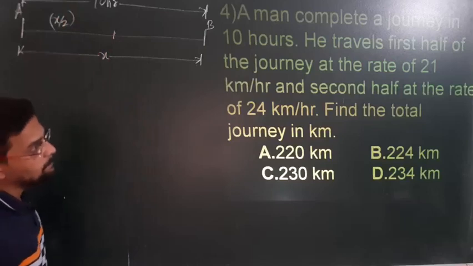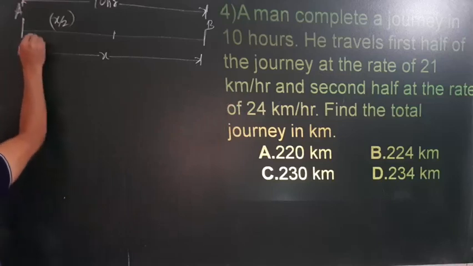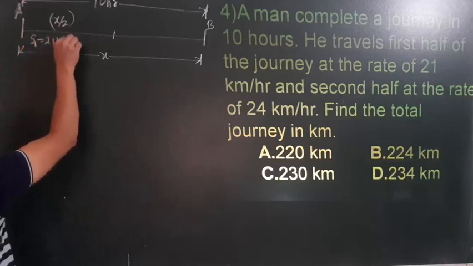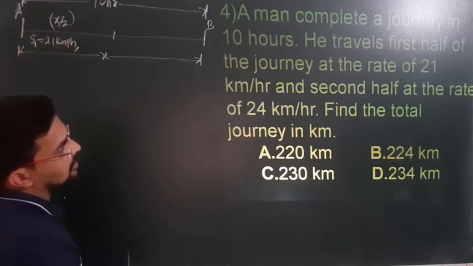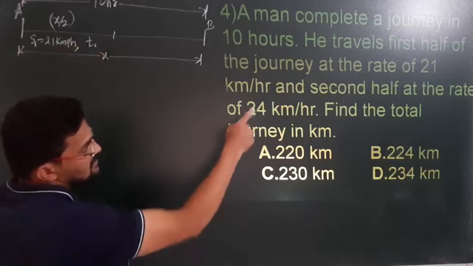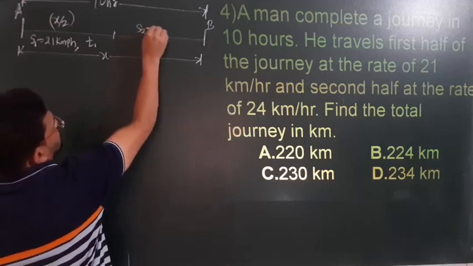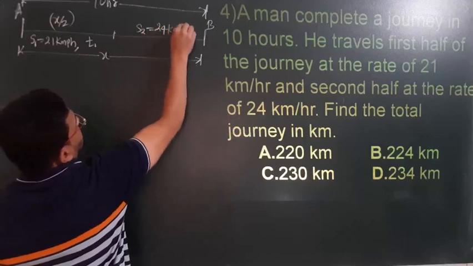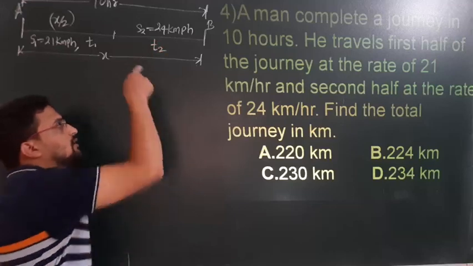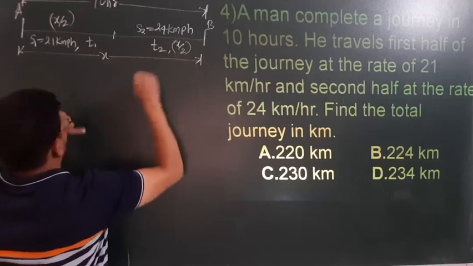First half of the journey means x by 2, at the rate of 21 kilometers per hour. I will consider this speed S1, that is 21 kilometers per hour, and the time t1. And the second half, S2, is at the rate of 24 kilometers per hour. You will get the time t2, because the speed is different, automatically the time will be different, but it covers the same half distance, x by 2.